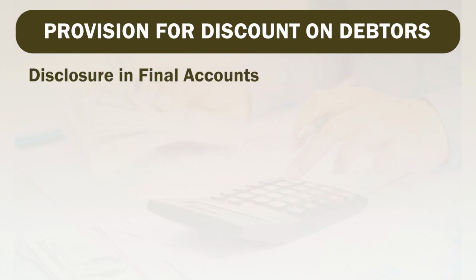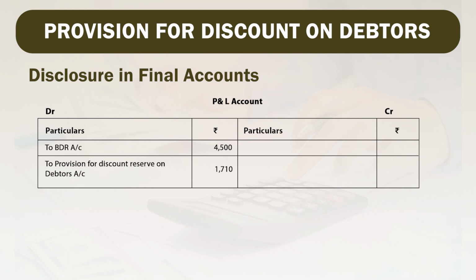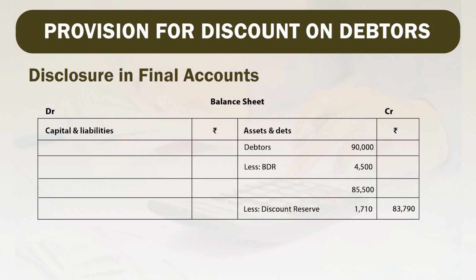Now, disclosure in final accounts. In profit and loss account, the new BDR we have created of rupees 4,500 will be disclosed. Simultaneously, the provision for discount reserve on debtors also will be shown over here, 1,710. Now, the effect in the balance sheet: on the asset side, debtors we are having of rupees 90,000.